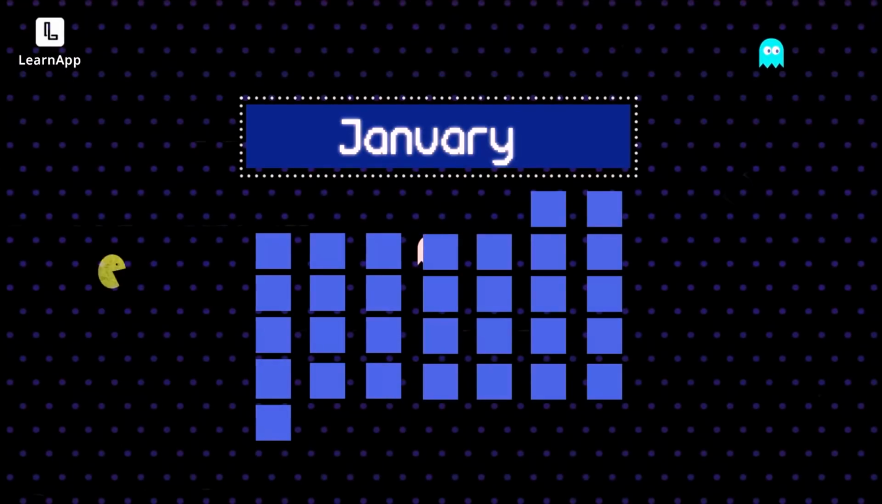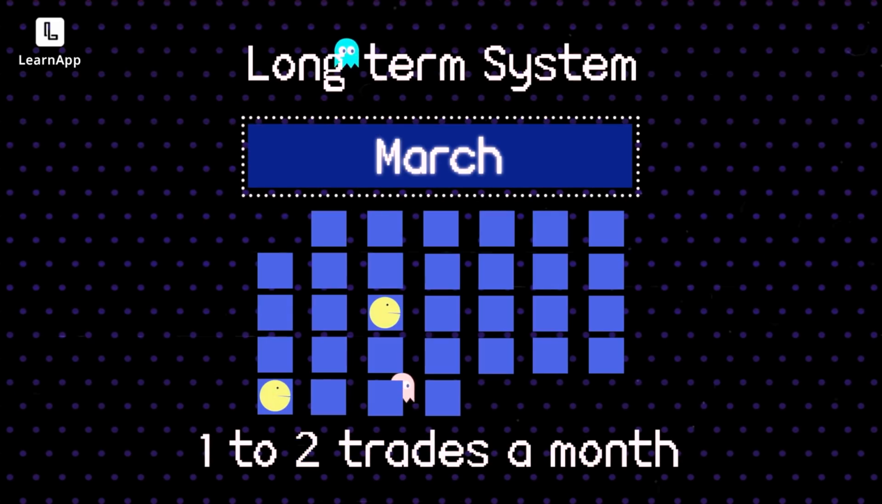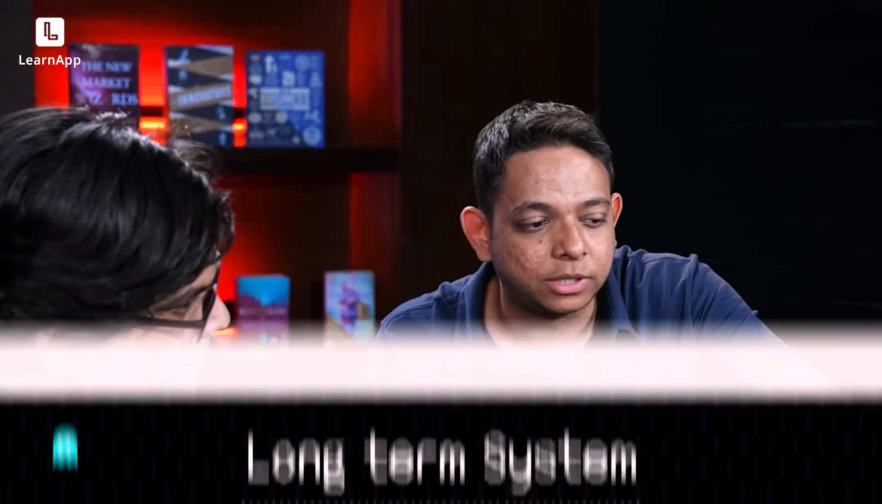How many systems do you have running personally? Generally, I have a short-term system which is intraday, and then I have a swing system which is a few trades a week, and then a system like this which is 1 to 2 trades a month. Because when you have 2000, 2001, I also want to balance it out with an intraday trade. Which makes sense, right? So psychologically you feel like, okay, I'm making some money somewhere. I'm not losing everything.